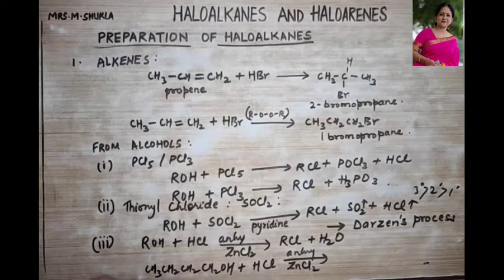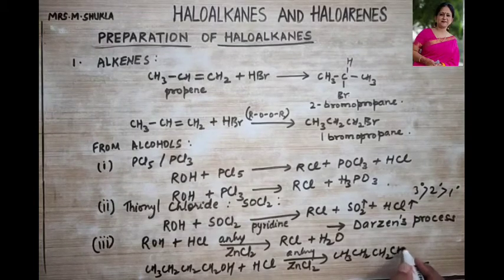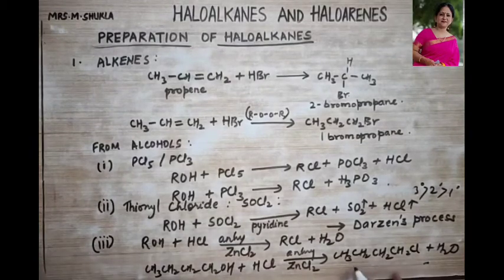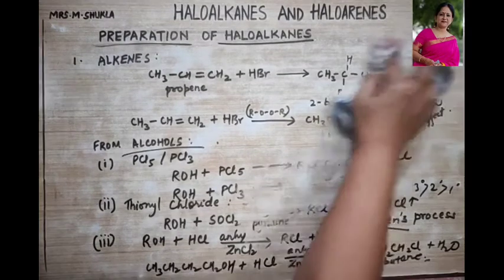With ZnCl2, it is going to form CH3CH2CH2CH2Cl, 1 2 3 4, plus water will be formed over here. So what is this? This is your chlorobutane. What did we form over here? Chlorobutane. I hope this is clear to all.